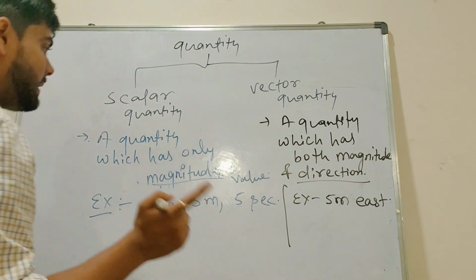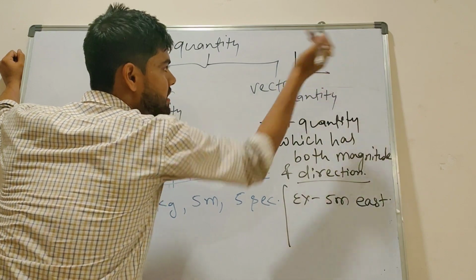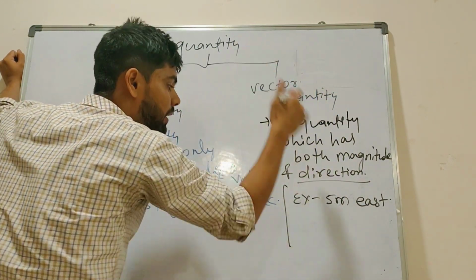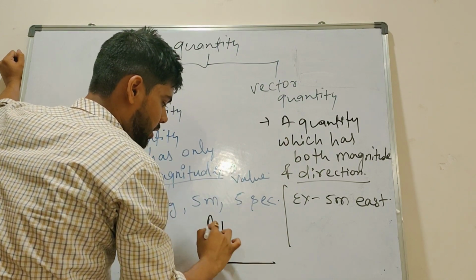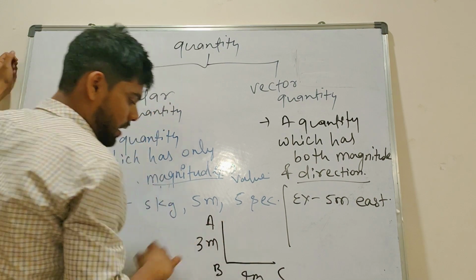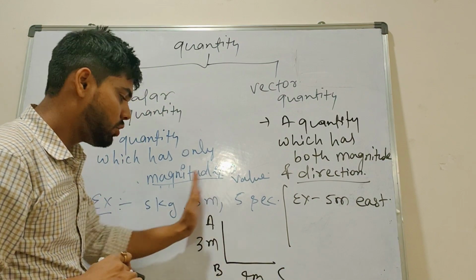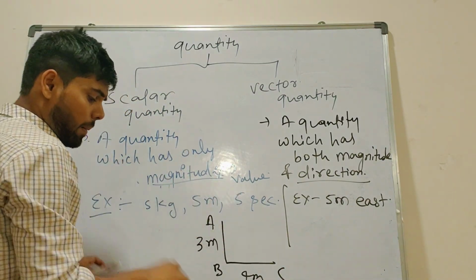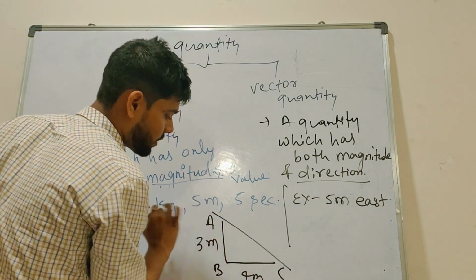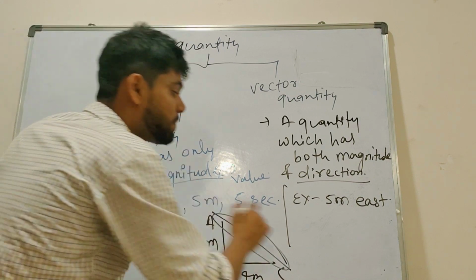So bacha, distance and displacement. In distance, is any direction there? No. You can go anywhere. But in displacement, a particular direction is there. Understood? I said you have to go A to B and B to C, 3 meter, 4 meter. Is any direction there? No sir. You can go like this, you can go like this, anywhere. But when I say what is the shortest way you will go, then you will say, sir, this is the shortest way. So this is a particular direction, no? So displacement is a vector quantity.